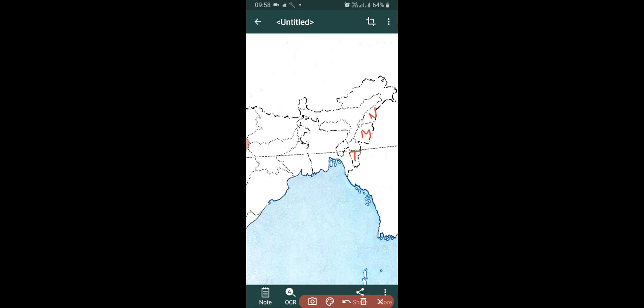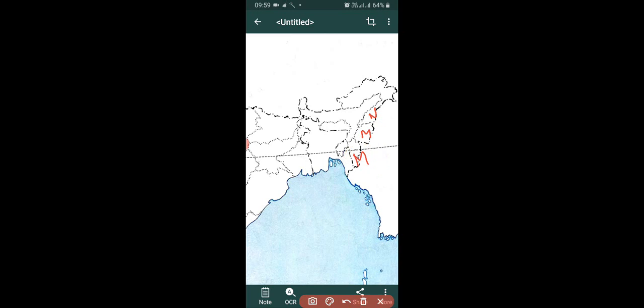This is not Tripura, it's Mizoram, and its capital is Aizawl.